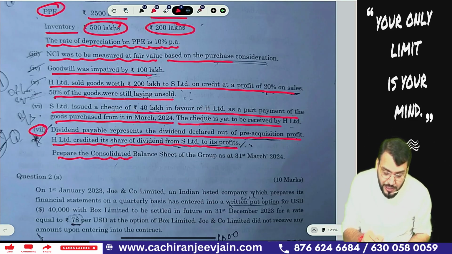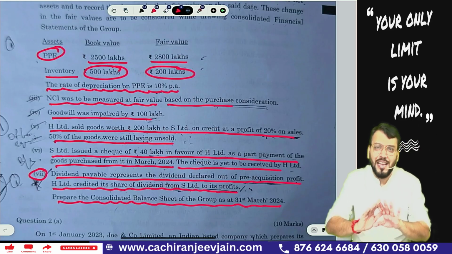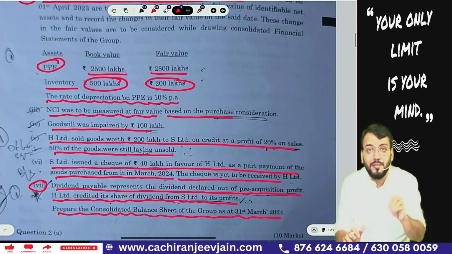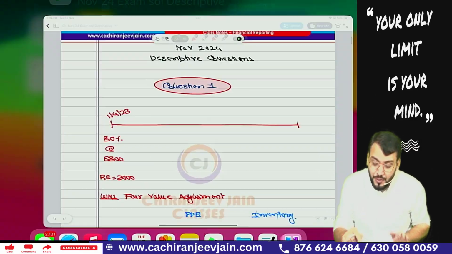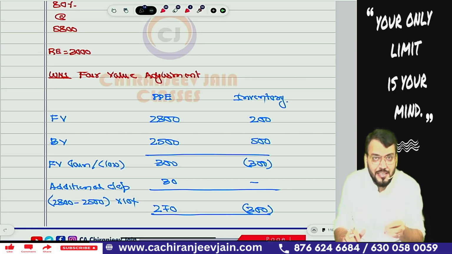Prepare the consolidated balance sheet of group as on 31st March 2024. Manageable, means I will say super simple. If you are not confused about a debenture wala point and thoda sa dividend wala point, can we start the solution? So you can see already I have solved the entire question. Only I will discuss the solution now.